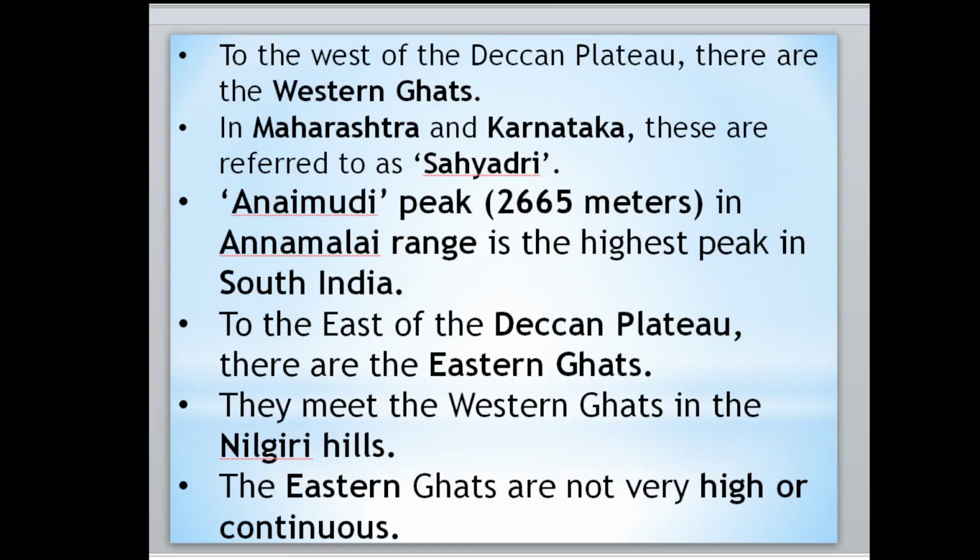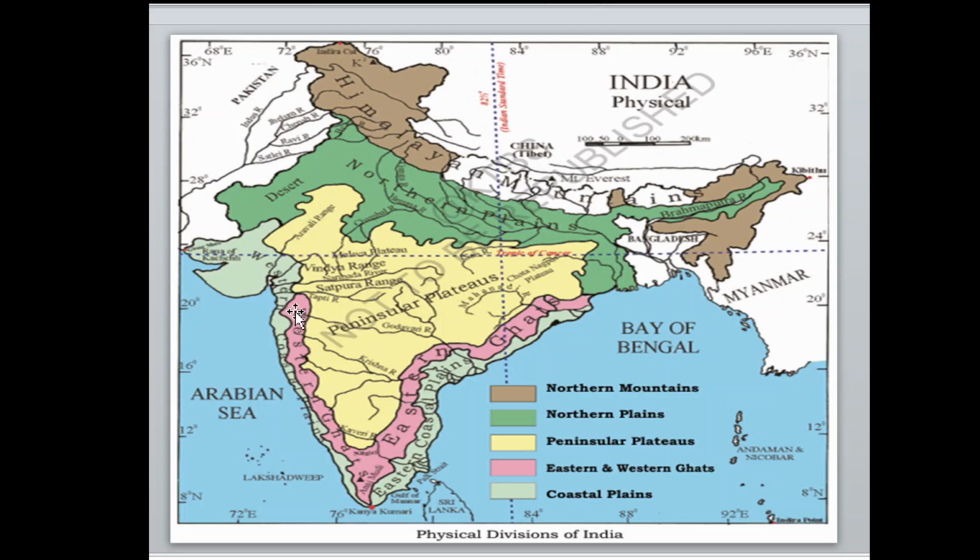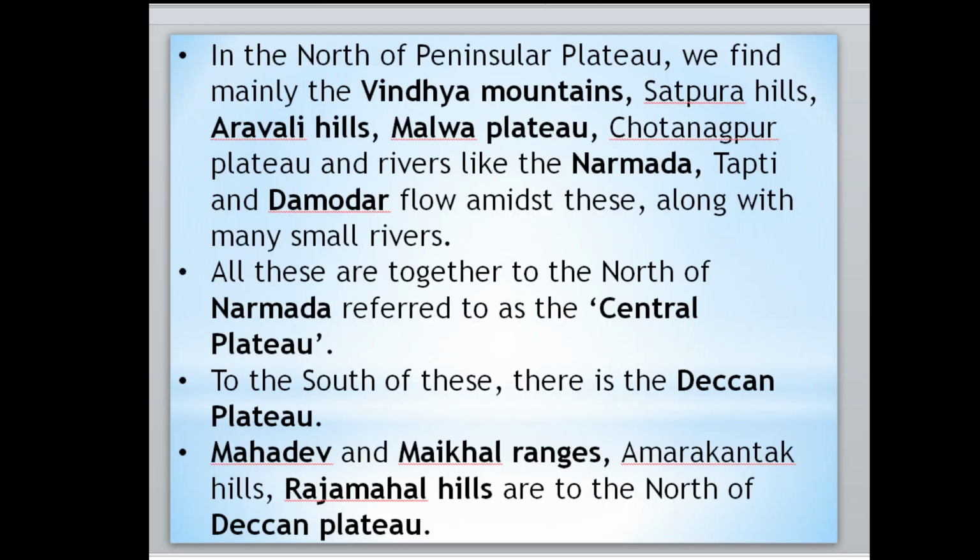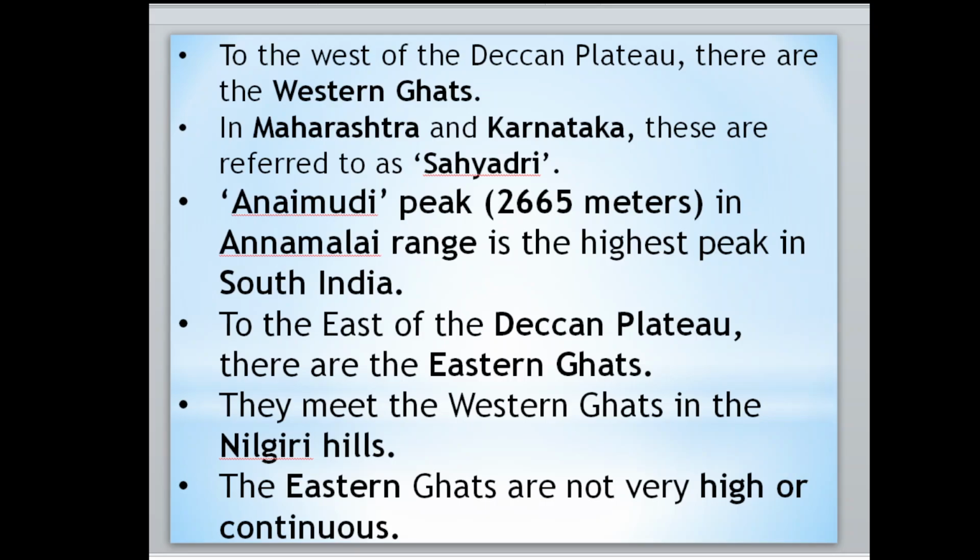To the west of the Deccan plateau, there are the Western Ghats. I hope you know that. The Western Ghats are here, and on this side we have the Eastern Ghats. So what they are saying is that in the Deccan plateau, on the west side we have the Western Ghats. Then in Maharashtra and Karnataka, these Western Ghats are referred to as the Sahyadri. So please note it down. The Western Ghats are called the Sahyadris in Maharashtra and Karnataka.